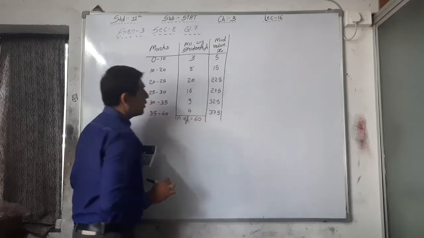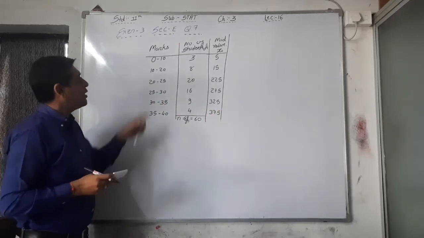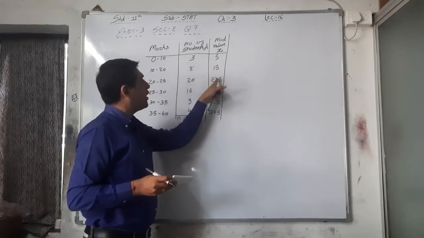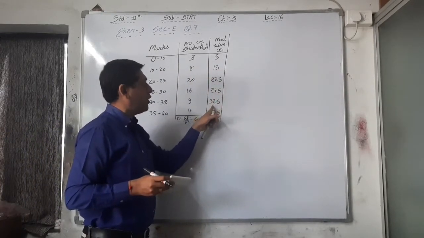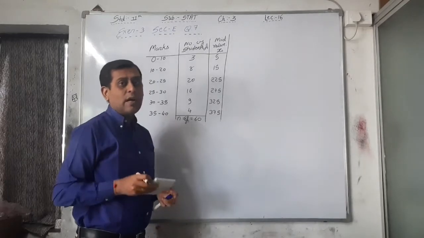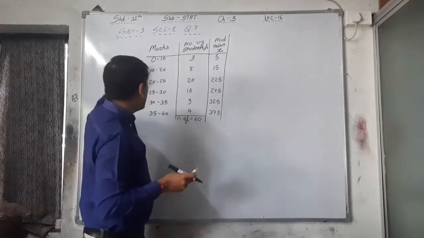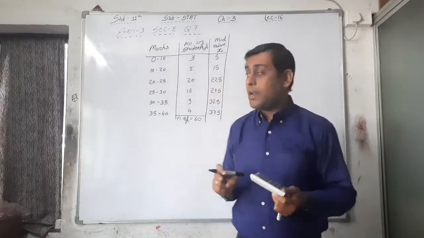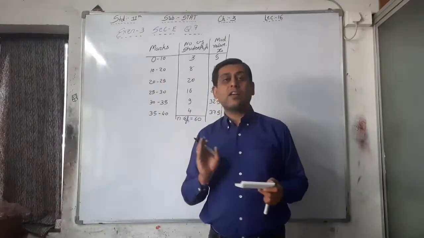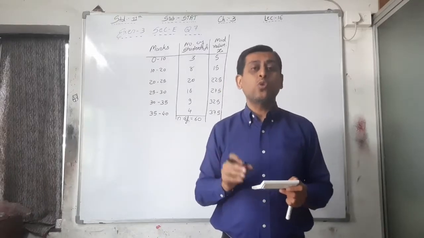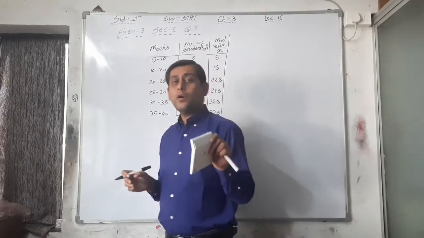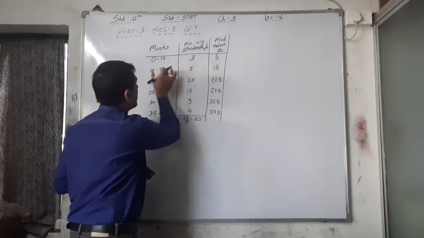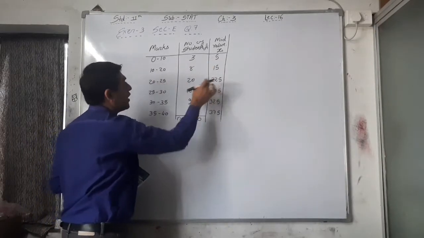37.5. Here the mid values, see, if you write down the mid values as 5, 15, 25, 35, 45, 55, then your answer will be wrong. Here in the first two classes the class length is 10, and in the remaining 4 classes the class length is 5. So you have to find out the mid values from all the classes: 0 to 10, 10 to 20, 20 to 25.